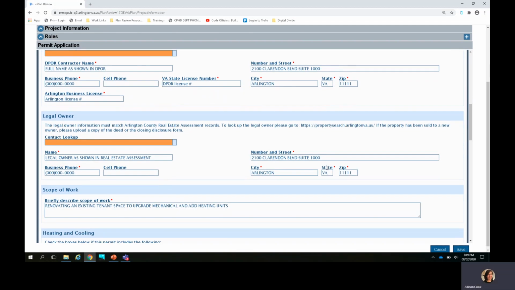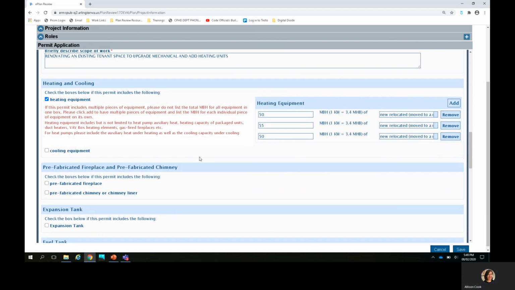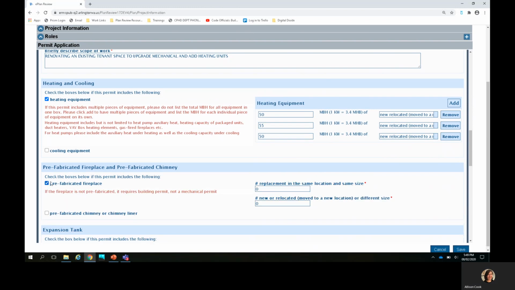In this case, I'm going to update the BTUs for one of the pieces of mechanical equipment. And I'm going to add a prefabricated fireplace. Now I'm going to save the permit application.